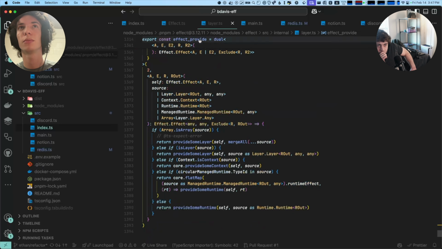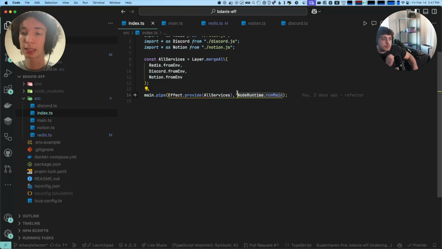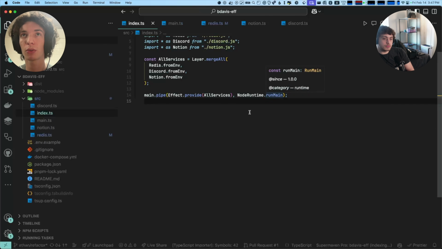I mean, there's a lot going on there. But basically, what run main does is it sets up a SIGINT listener that will interrupt your Effect on Control C. And the other thing it will do is, if your Effect fails, it will log that out to standard error and fail with a non-zero exit code.